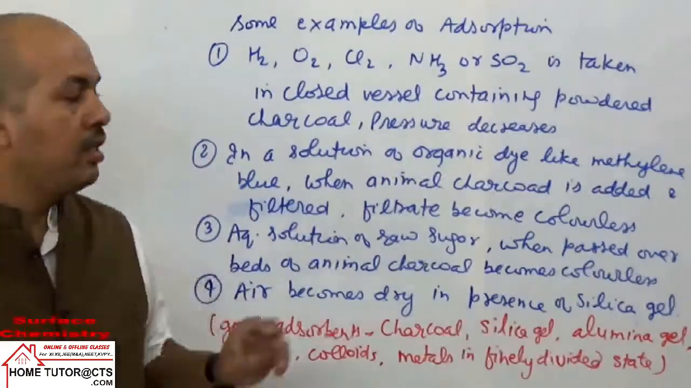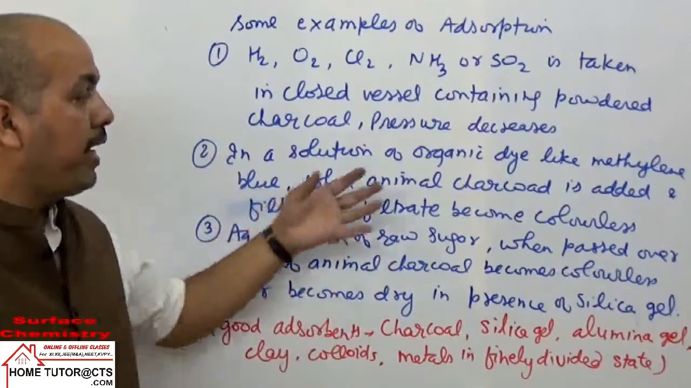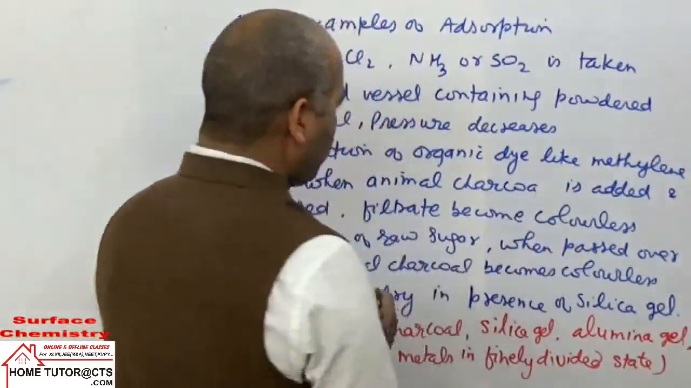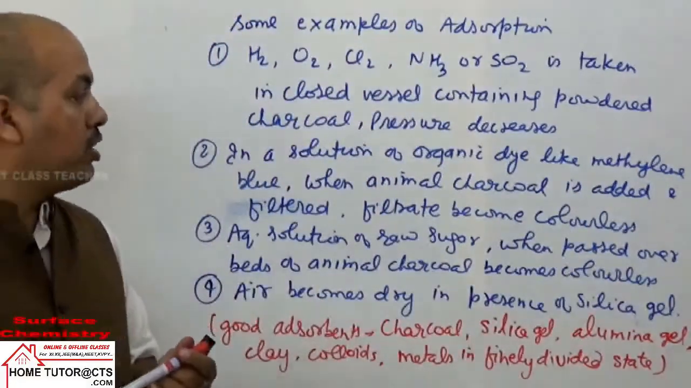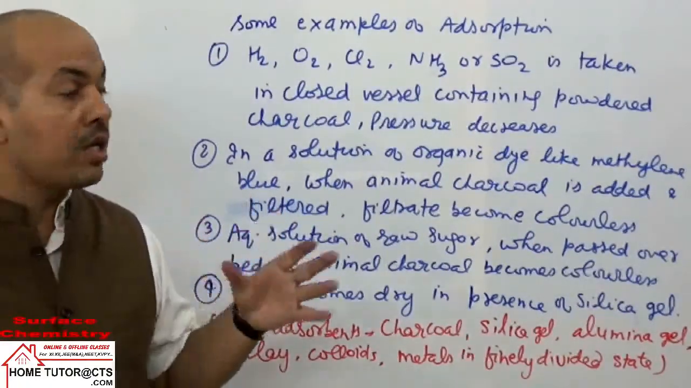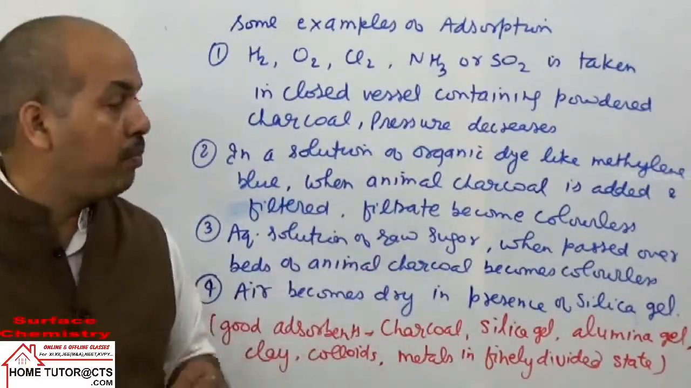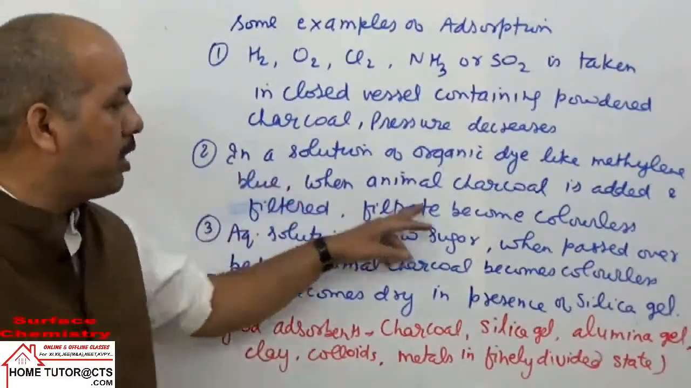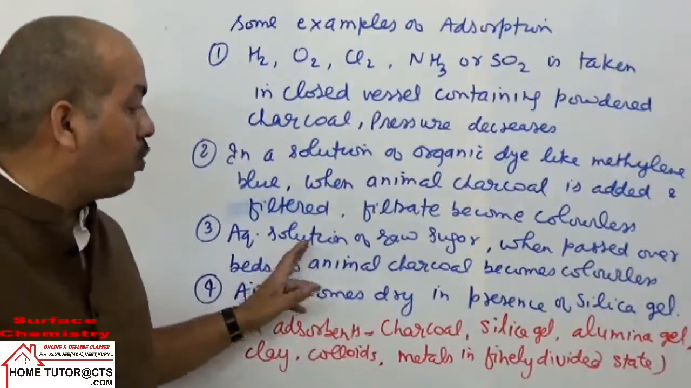The next example: if we take a solution of an organic dye like methylene blue and add animal charcoal, and then filter, the filtrate becomes colorless, because the coloring agents in the methylene blue solution are adsorbed by the charcoal and separated out during filtration. The solution becomes colorless because of adsorption.